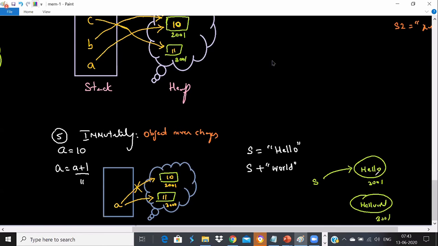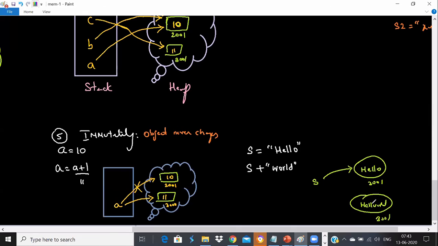This will be hello only. Another object gets created called hello world. So remember, hello can never become hello world. So this object will never be changed. A new object will be created since it is immutable, 100%.